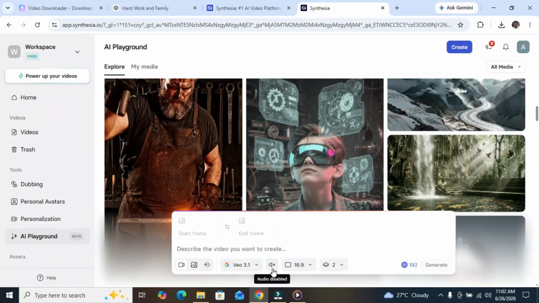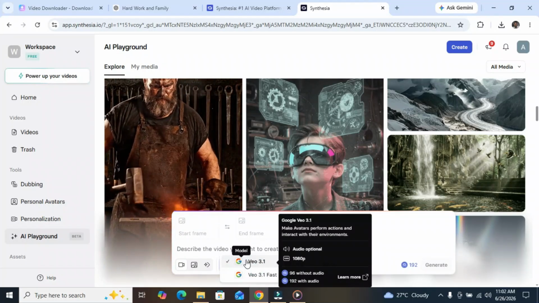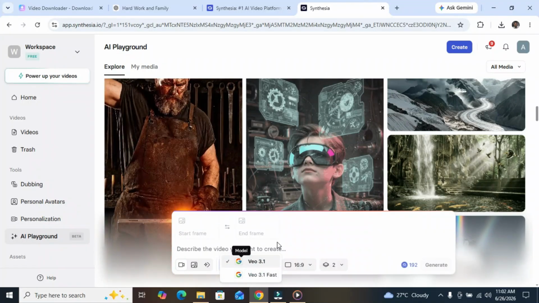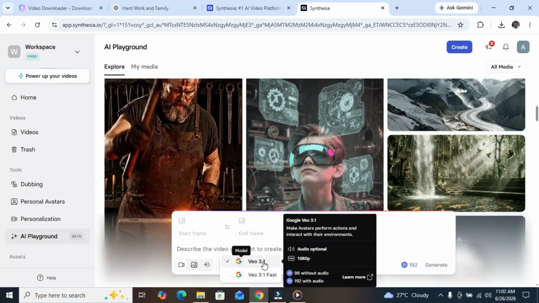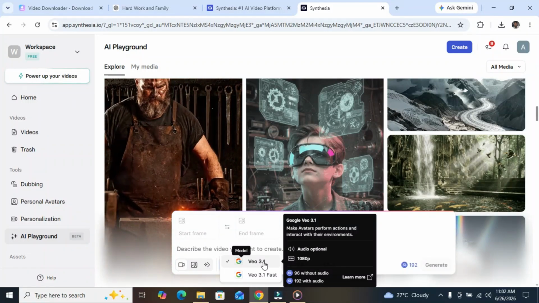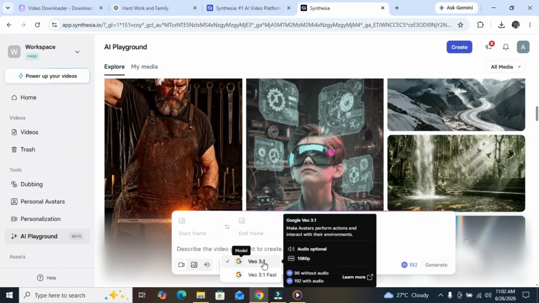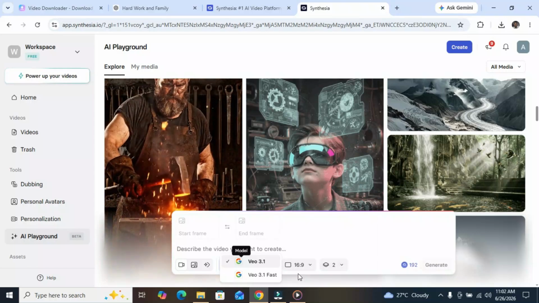With VEO 3.1, it says make the avatar perform actions and interact with their environment. We have audio options, 1080 pixel. We have 96 without audio, and 192 with audio.